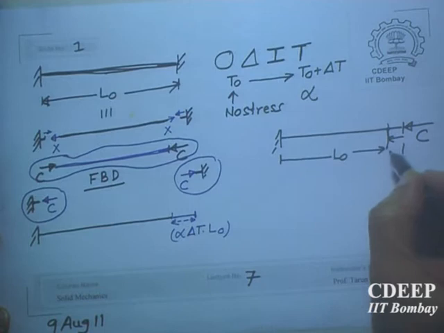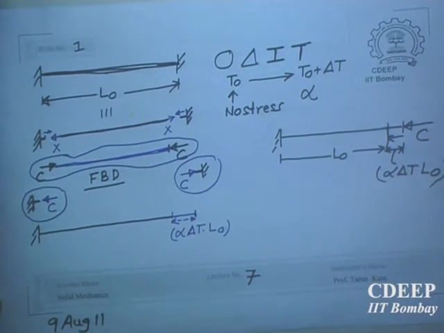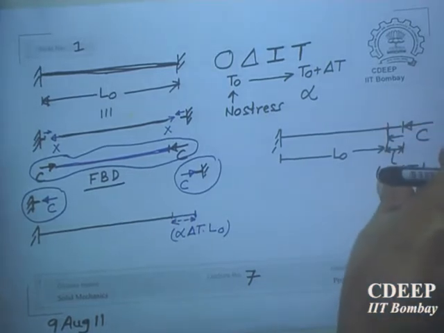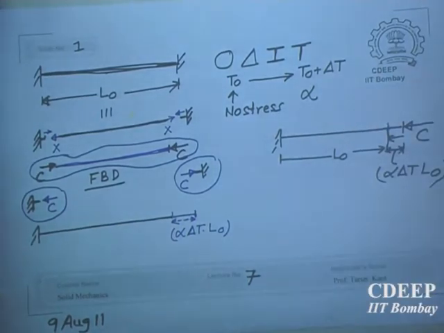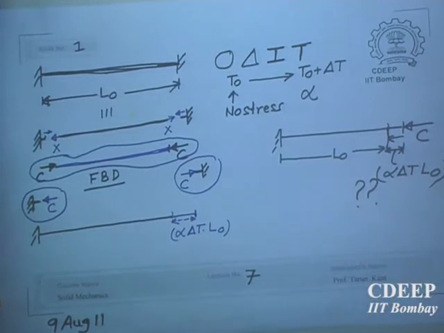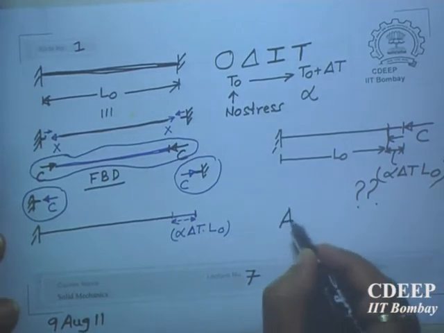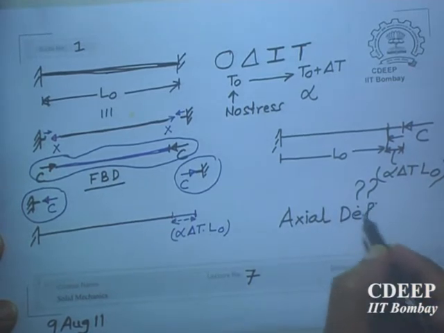And this distance is alpha delta T L naught. So find out the value of C which produces a displacement of this much, that means displacement you know. So that will be the value of C, but then how to find out displacement because of C? So this is where we had stopped yesterday, how to find out now axial deformation. So this is called axial deformation, that means displacement due to axial load.